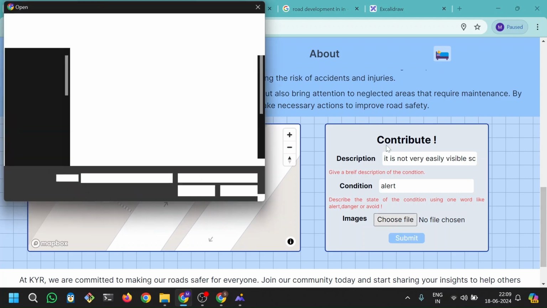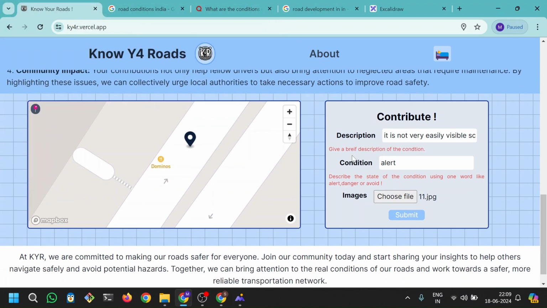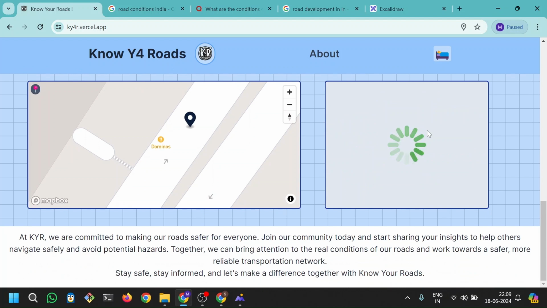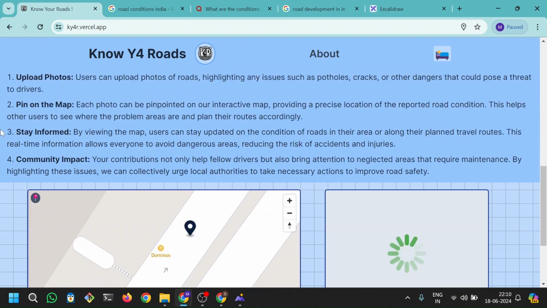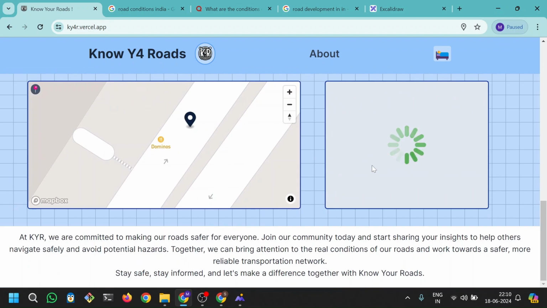So let's add the image. Okay, so I selected one. You can select multiple images, and let's submit it. So it is very straightforward. You just click the marker, you create a description, you add a statement, you add a word which can give you a hint what to do with the issue, and then it will be available in the main map.